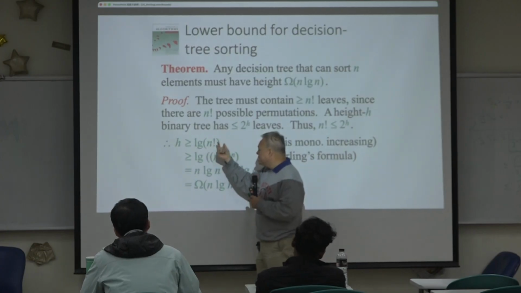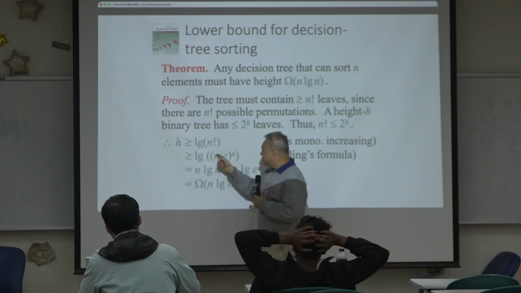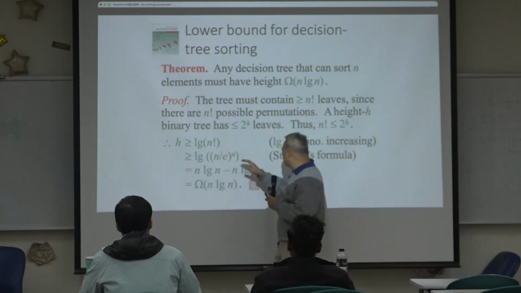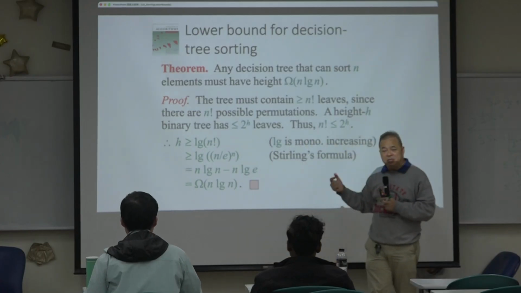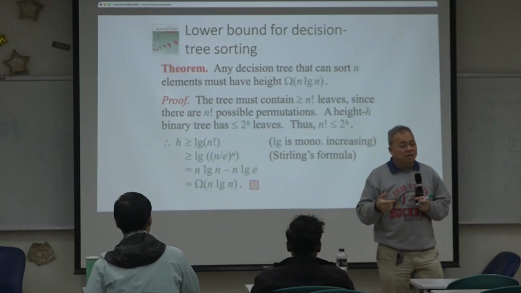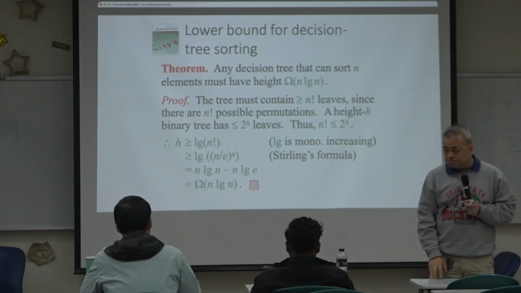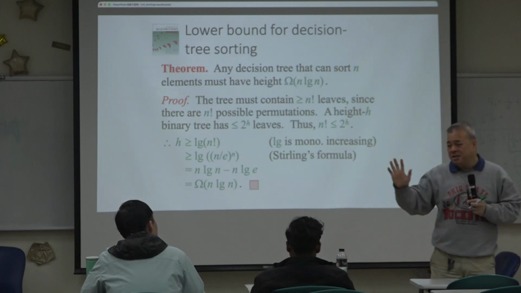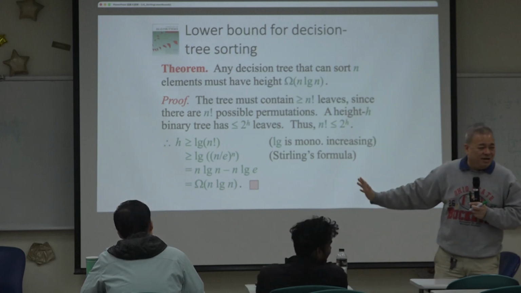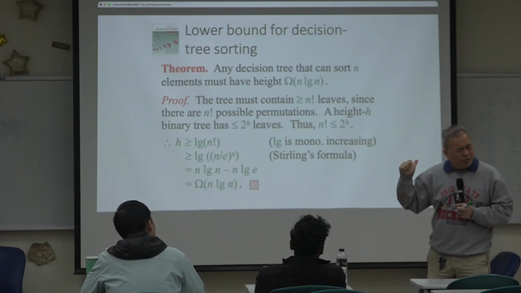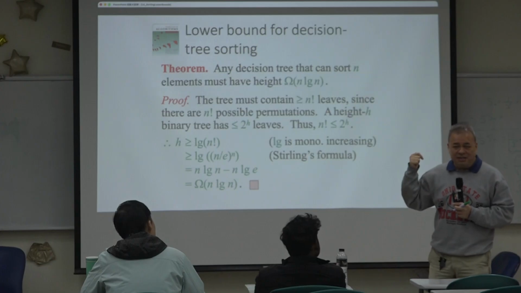The factorial n is approximately n divided by e, to the power of n. If you know Stirling's formula, this is an approximation for factorial n. I will skip the math, because this is not high school math, but I suppose your calculus should cover this part.